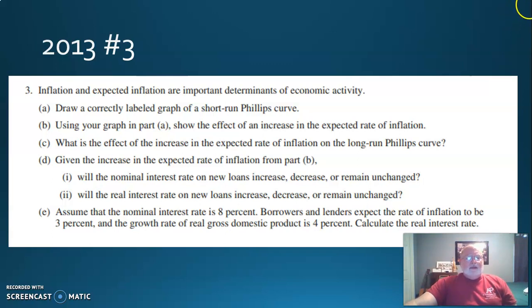So the deal is the nominal interest rate is 8%. Borrowers and lenders expect the rate of inflation to be 3%. The real interest rate is 8 minus 3 equals 5%. All right, moving on to the next problem.